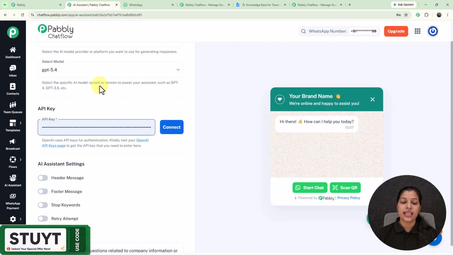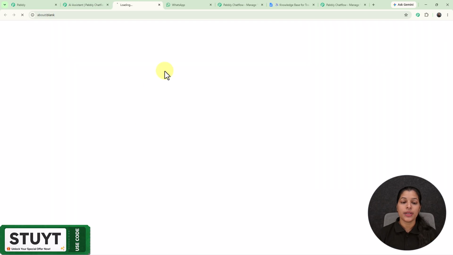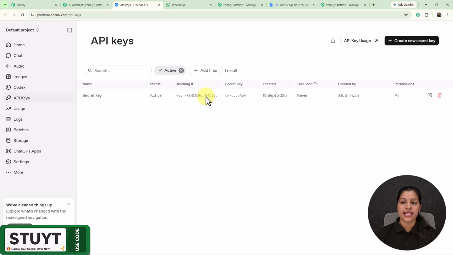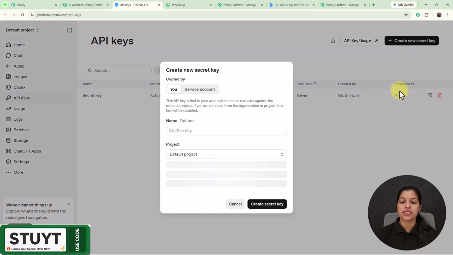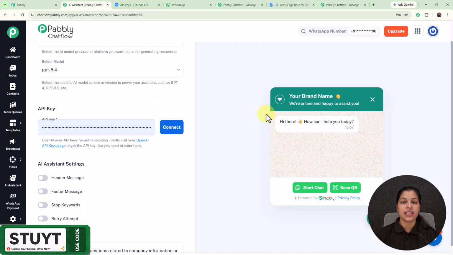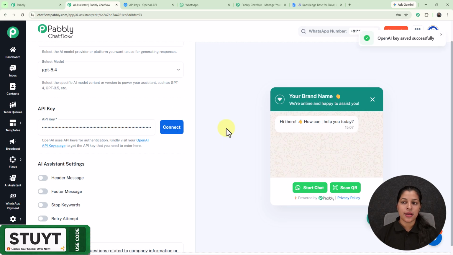And for getting this API key, you have to visit this OpenAI API key page given over the help desk, and right here we are on this API key page where you just have to click over this create new secret key button, and here you have to provide the name and the project name, and your API key will be created if you are using a paid account. But for now I already have my API key, so I'm going to just click over this connect button, and right here you can see that my OpenAI key has been saved successfully.